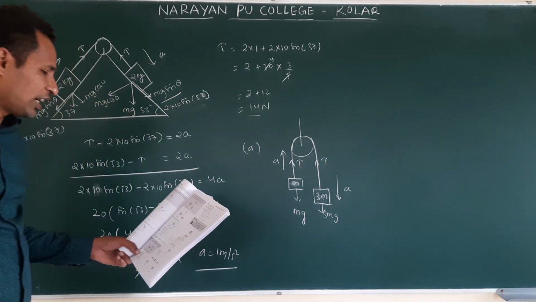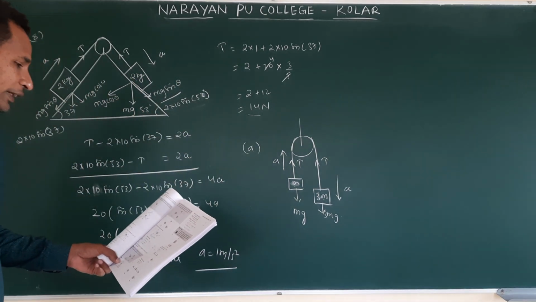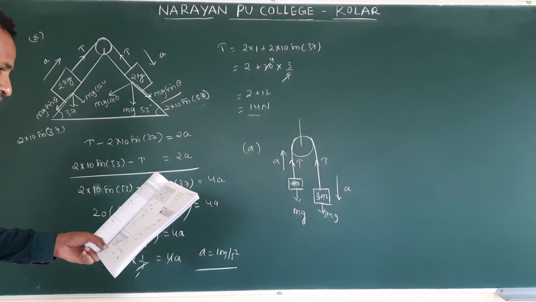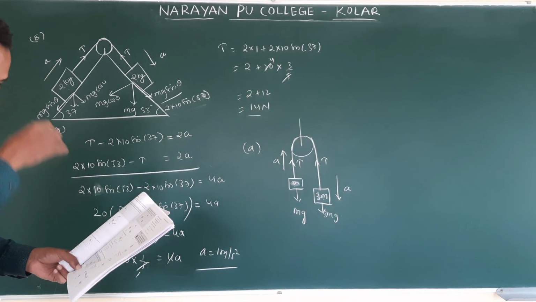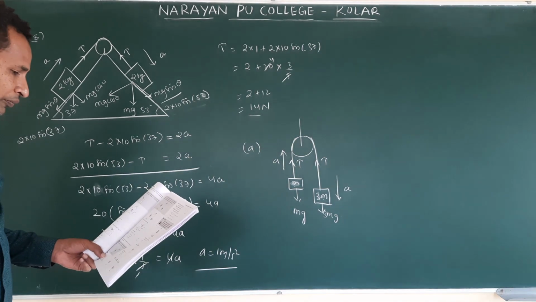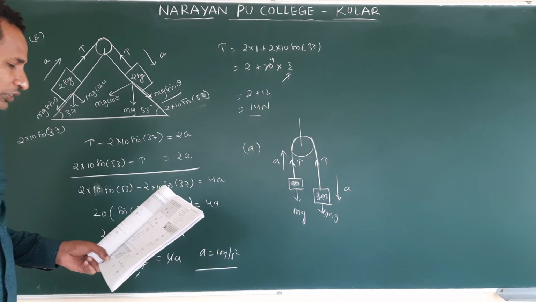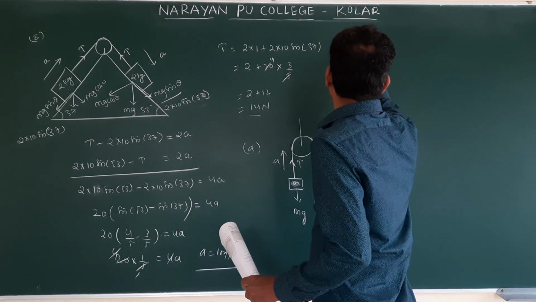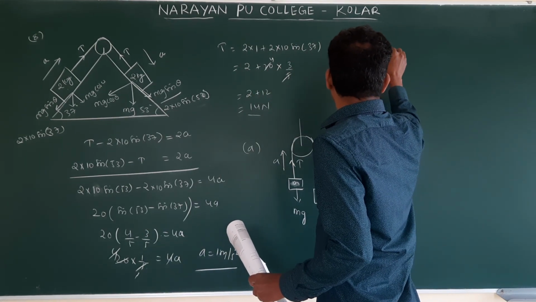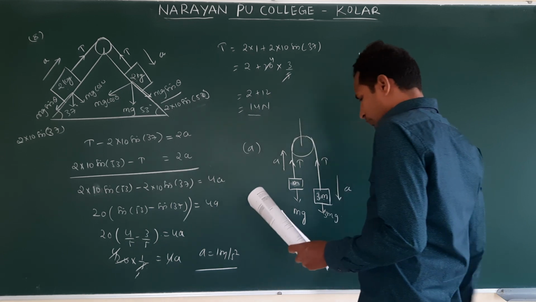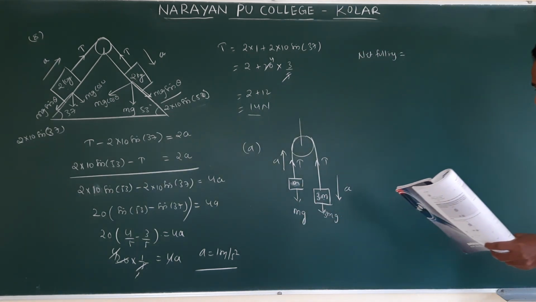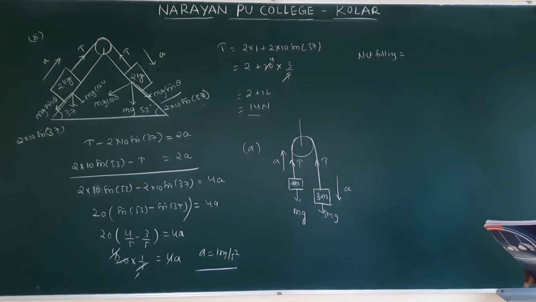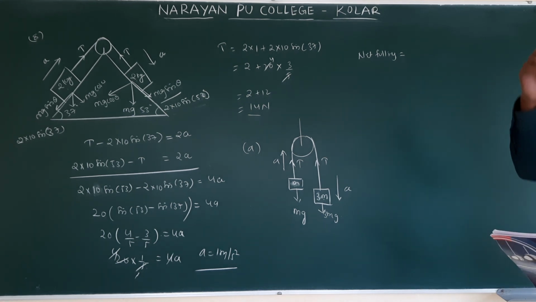For this, what is the short method? First we need to find the net pulling force. Clear? mg acting, 3 mg goes down, mg moves up.